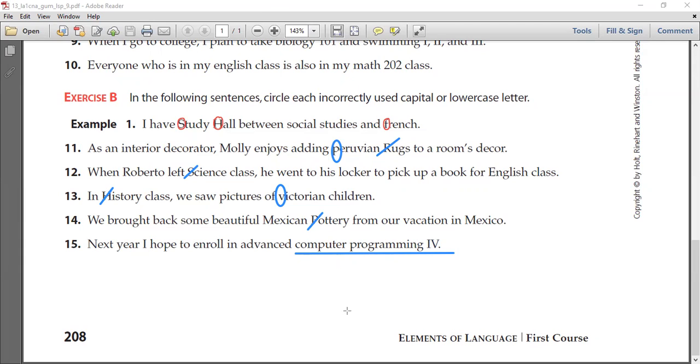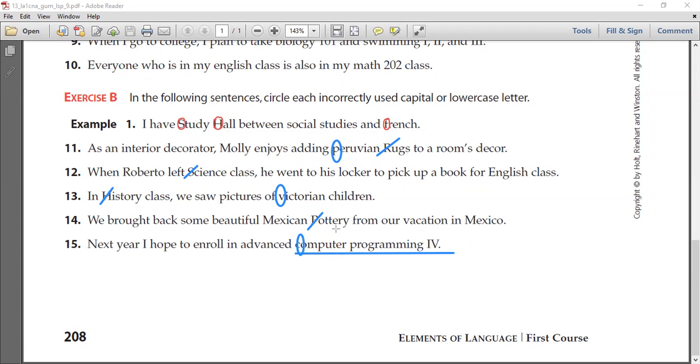What do we do with the capitalization of the word or the subject or the course Computer Programming? Do we need to capitalize it, yes or no? Yes. And why is that? Because we see a number with IV. Good job, which is the Roman numeral 4.